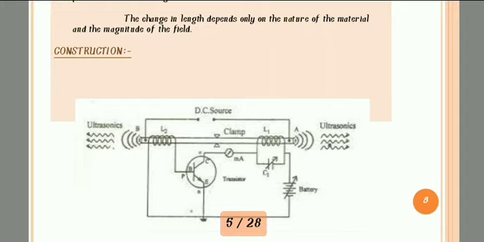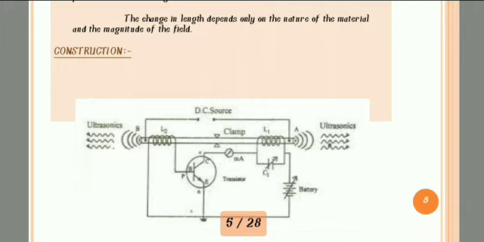If we switch on this circuit, then current will pass from the transistor through the whole circuit. With the frequency of the transistor, there are changes in the length of the rod. Changes means it can be stretched or compressed. Already we discussed that the transistor has a frequency and the rod also has a natural frequency.